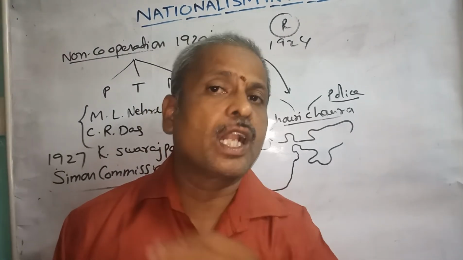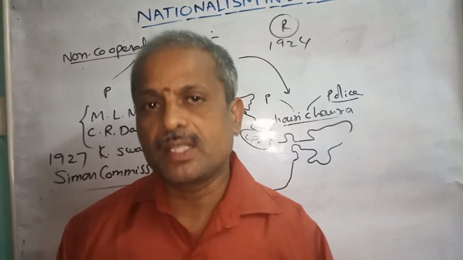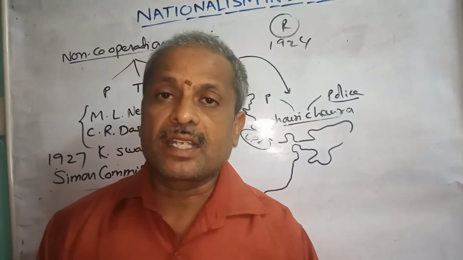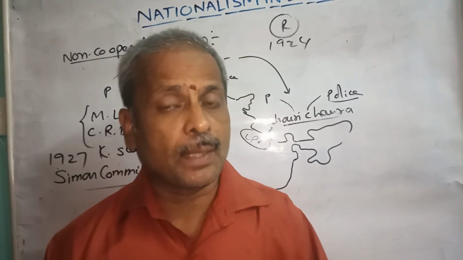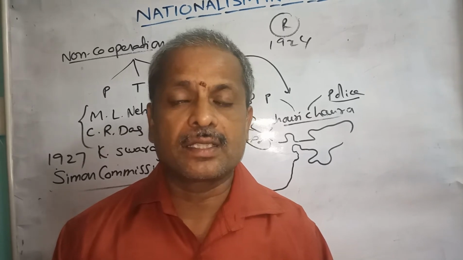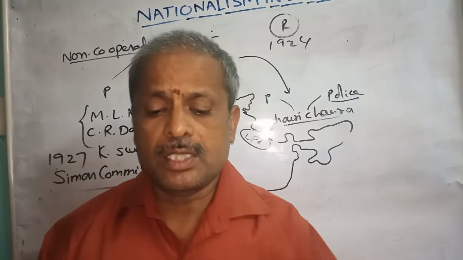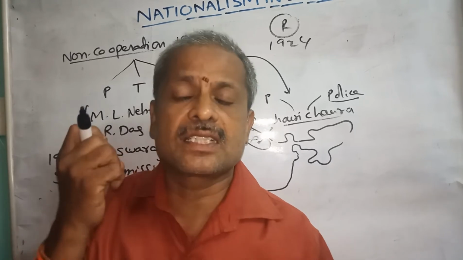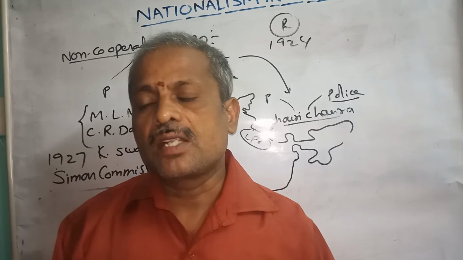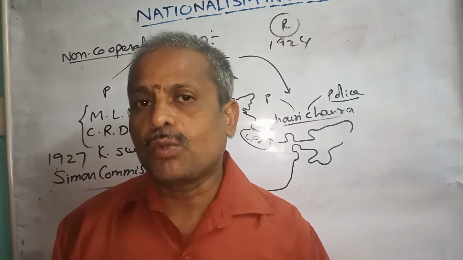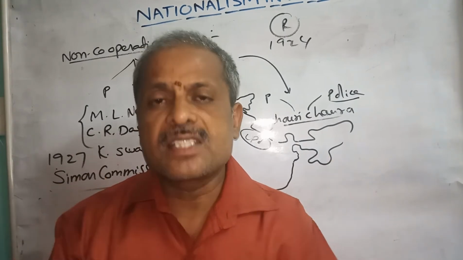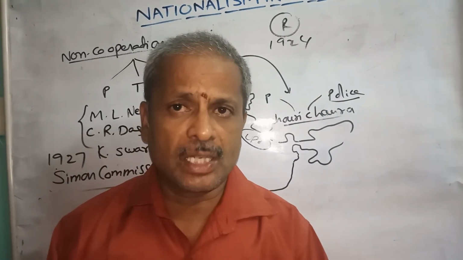With the slogan Simon, go back, all the Indians shouted against the British government. They did not allow the commission members into India to inquire into the conditions of the 1919 Rowlatt Act, the Montagu-Chelmsford Act of March 1919, and the Jallianwala Bagh incident in April 1919. So, in order to reveal the original facts about the 3 incidents and the 2 acts, the commission was appointed by the British.